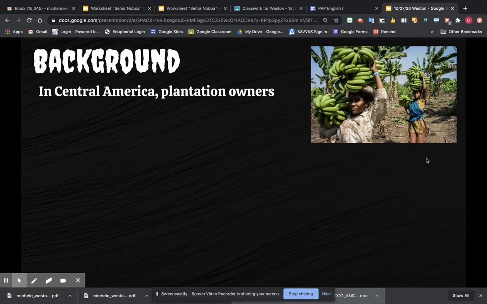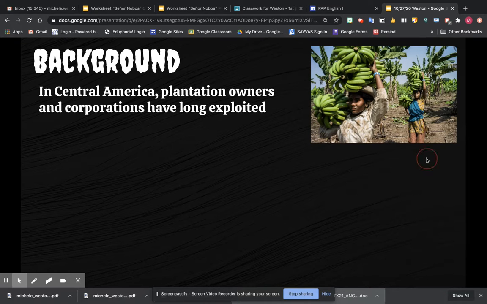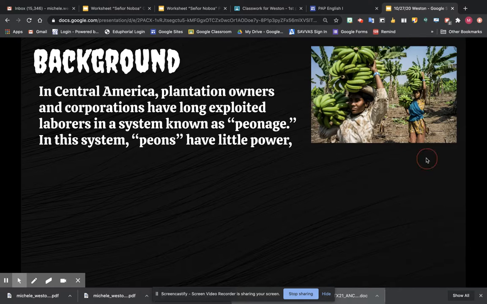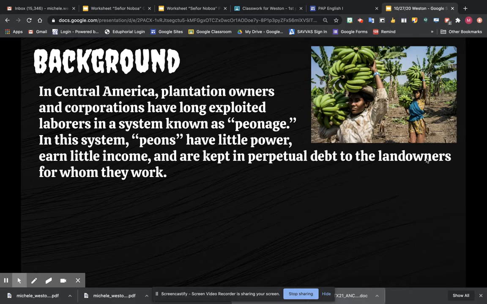So your background information for the story. In Central America, plantation owners and corporations have long exploited laborers in a system known as peonage. It is a system in which peons have little power, earn little money, and are kept in perpetual debt to the landowners for whom they work.